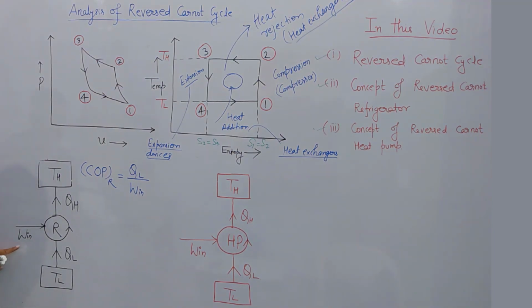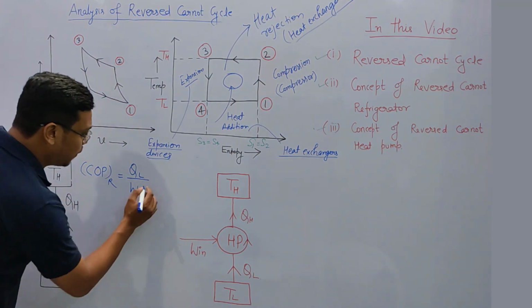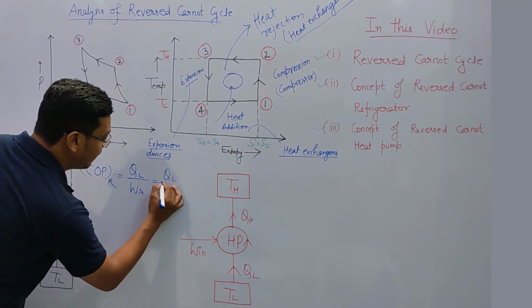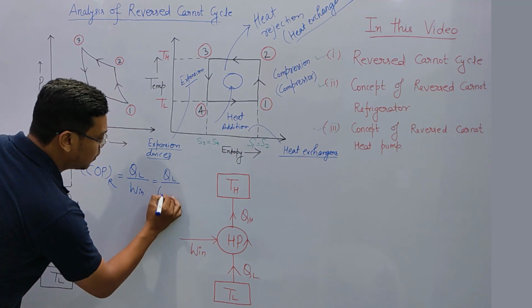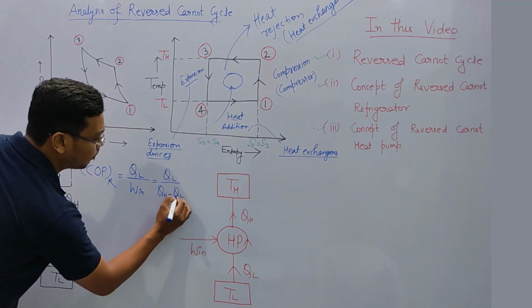Okay. Now, from the first law of thermodynamics, total energy input is equal to total energy output. So from this we can write work input plus QL is equal to QH. From this we get, that is, work input is equal to QH minus QL. So I can write COP as QL divided by QH minus QL.